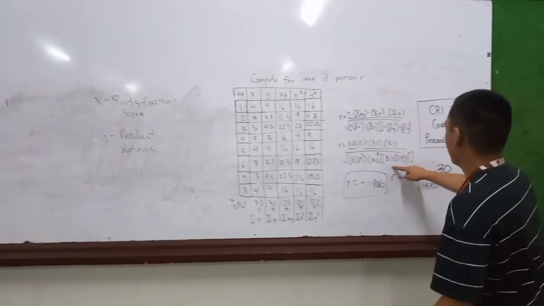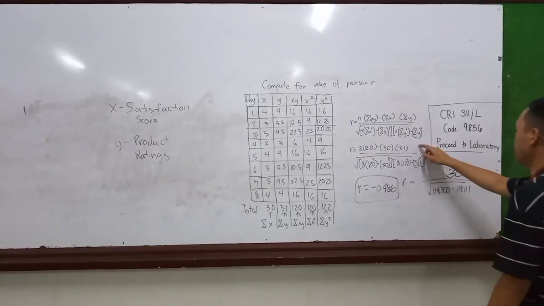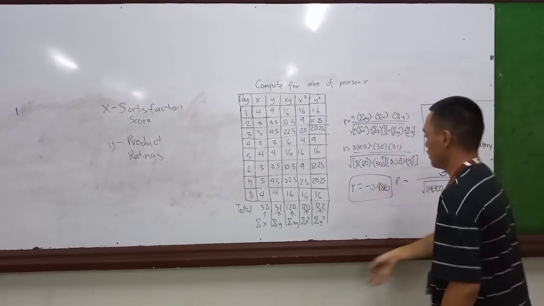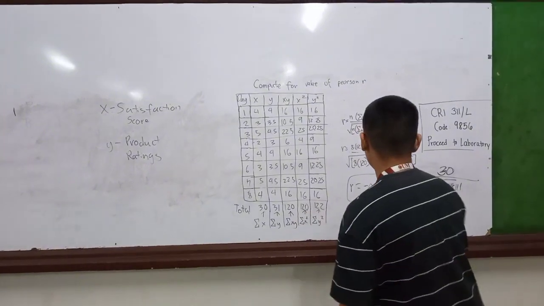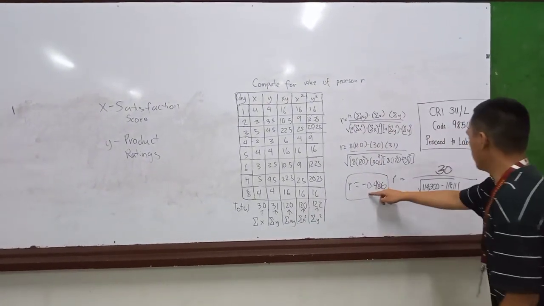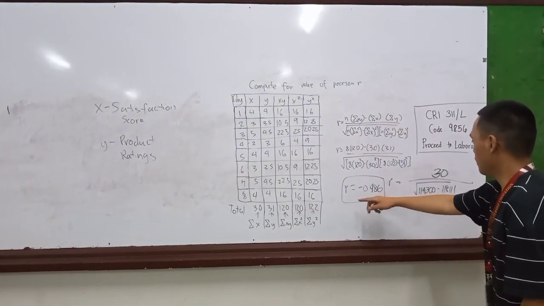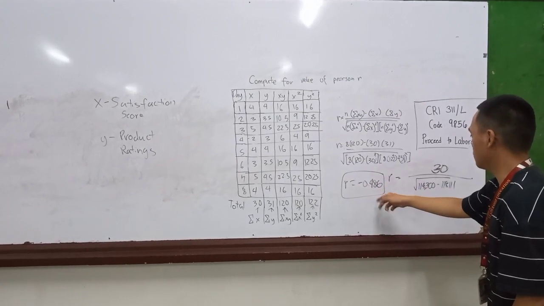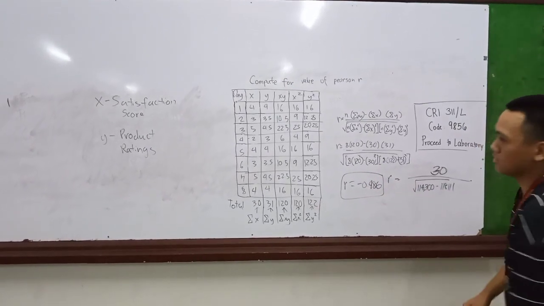As you can see here, using the formula and all of the data, it equals Pearson R of negative 0.456.